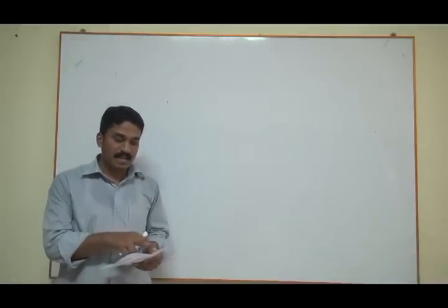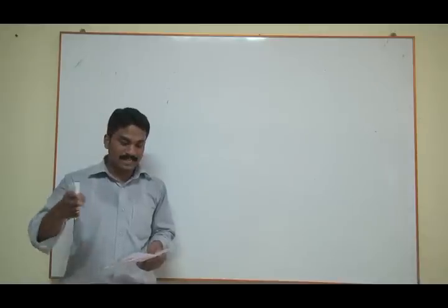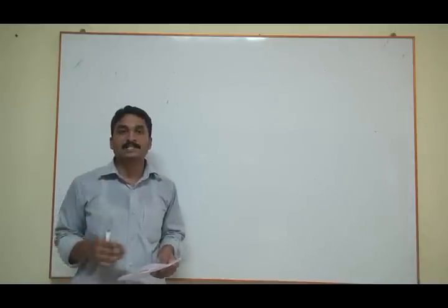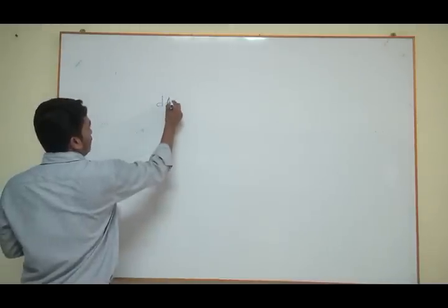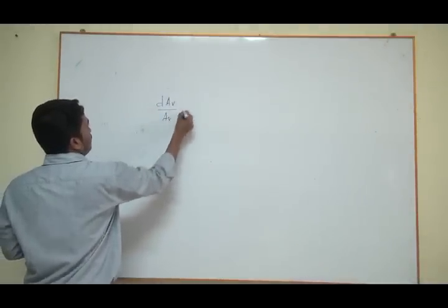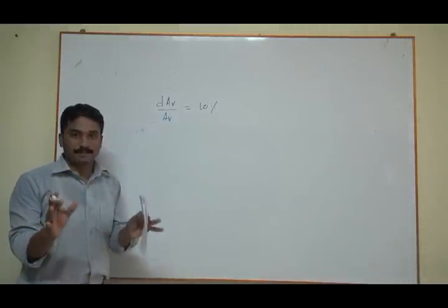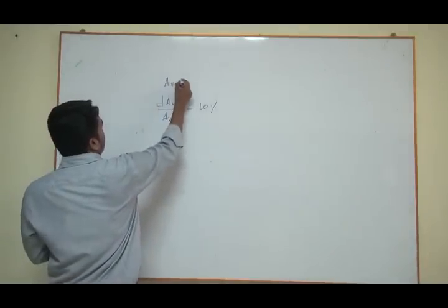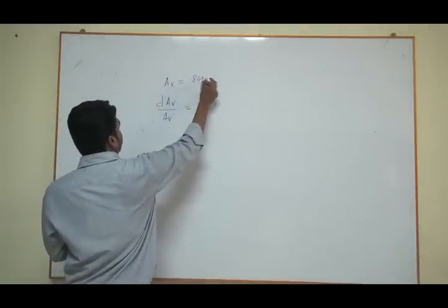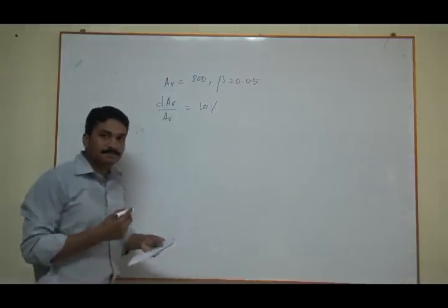They have given open loop gain AV and feedback factor 0.05, and the open loop gain changes by 10%, which means dAV by AV is equal to 10% because of the temperature, right? And we also have been given AV is equal to 800 and beta is equal to 0.05.